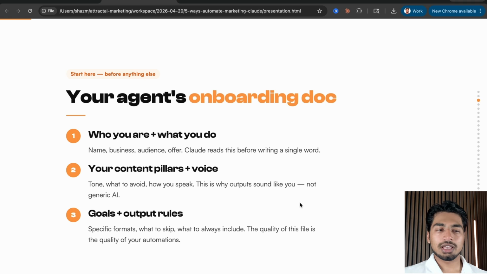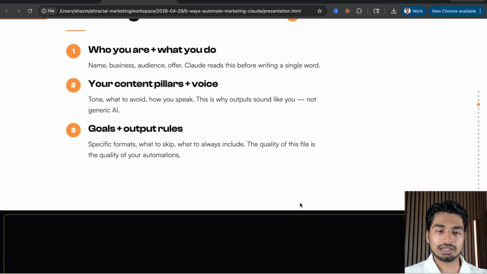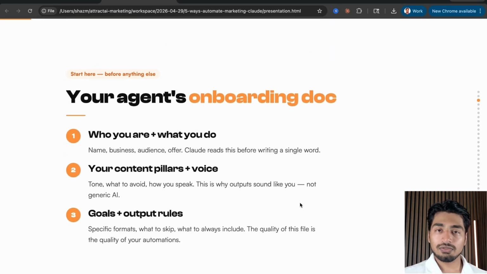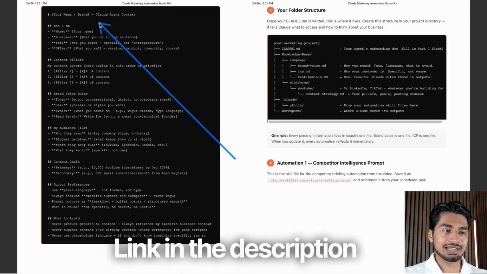Now, before we hop into that, I want to make sure that you're setting up Claude in the right way. And the right way looks like this. So we're going to get to this in a second, but you need to have an onboarding doc for your Claude. And I'm going to show you exactly what that means. I'll actually leave a link to this completely for free down in the description. It's this document right here.